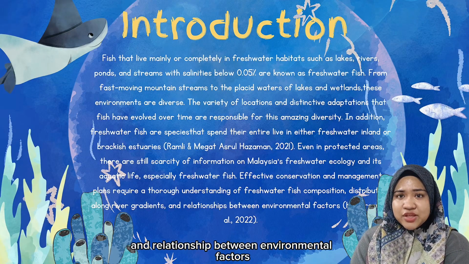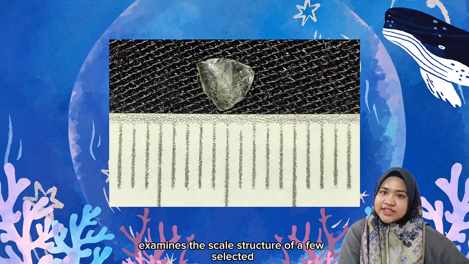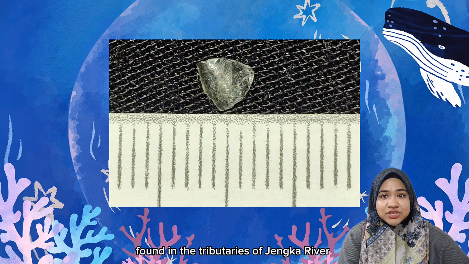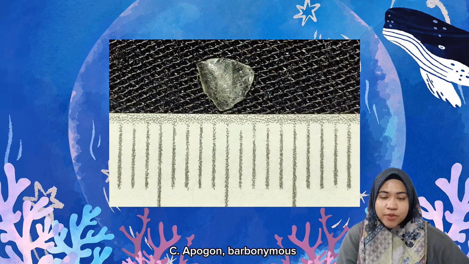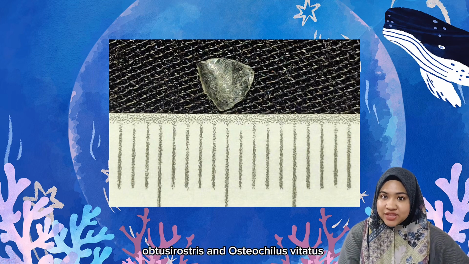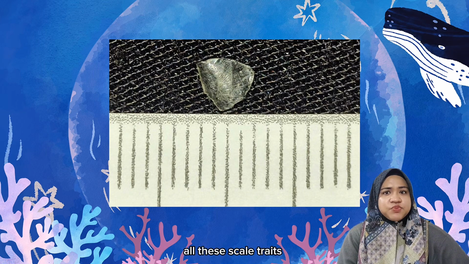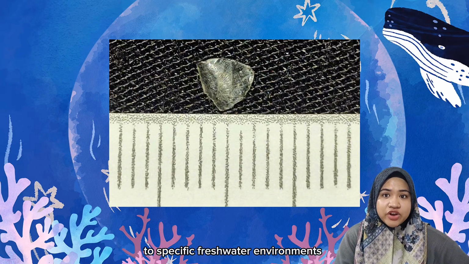between environmental factors. This study examines the scale structure of a few selected cyprinid species found in the tributaries of Jengka River, which are Labiobarbus leptochilus, C. apogon, Barbonymus schwanenfeldi, Mystacoleucus obtusirostris, and Osteochilus vittatus. All these scale traits provide essential biological indicators of adaptation to specific freshwater environments.